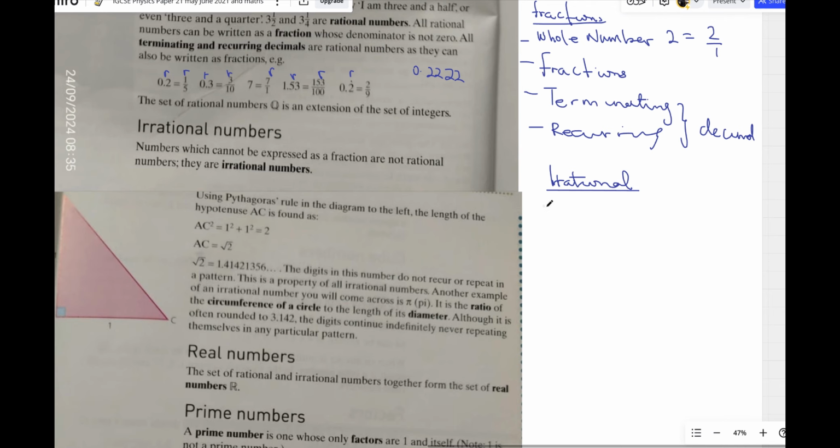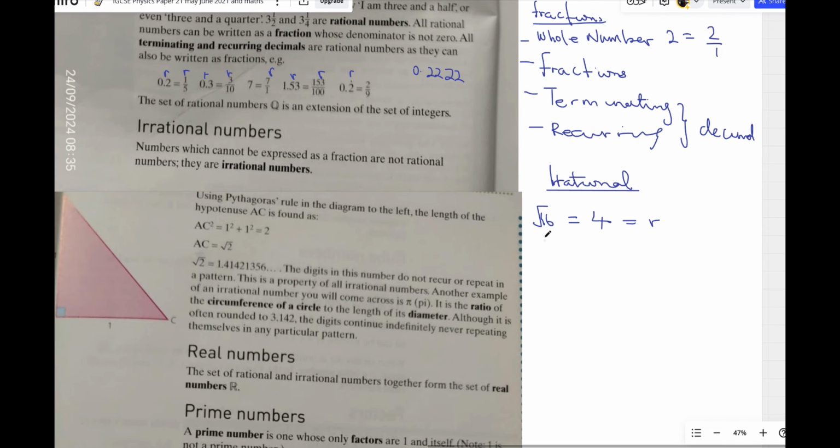You know, if you take the square root of a square number, you get a rational number. 16 is a square number. We're going to talk about square numbers later on. The square root of 16 is 4, which means root 16 is a rational number.